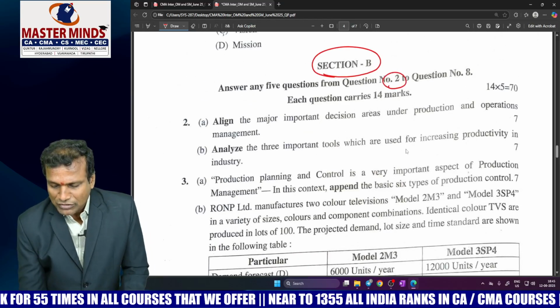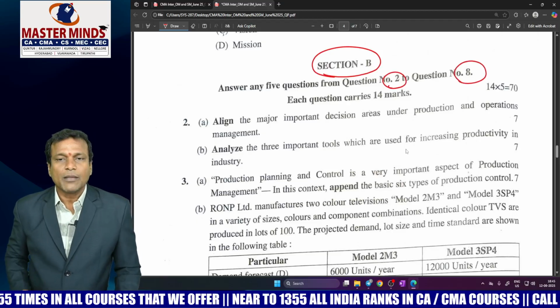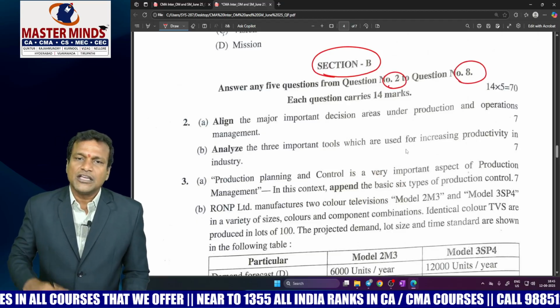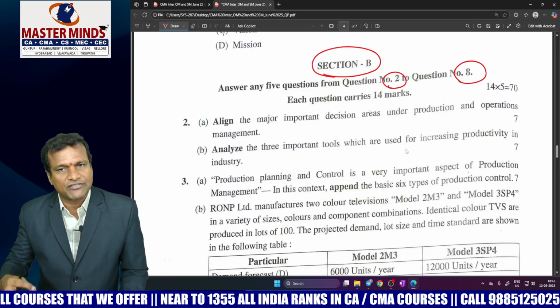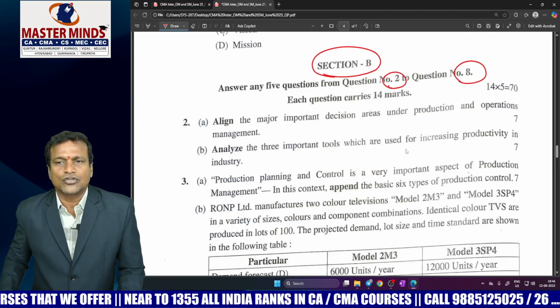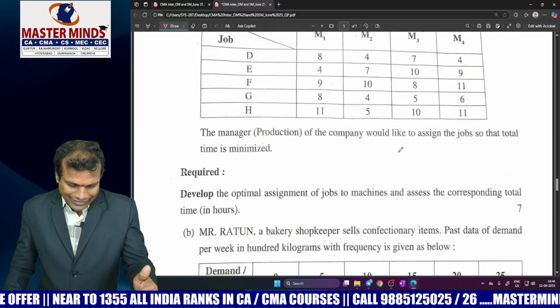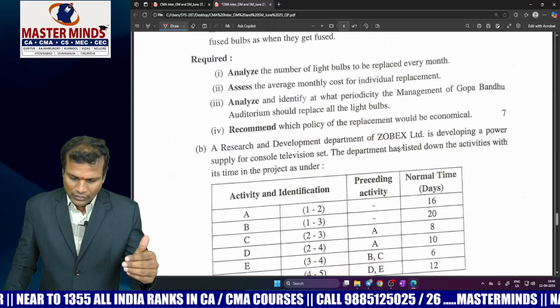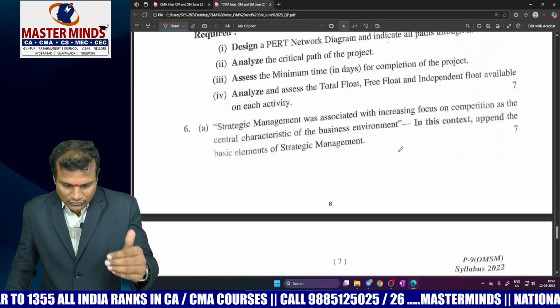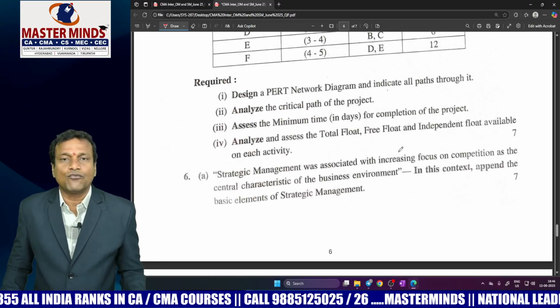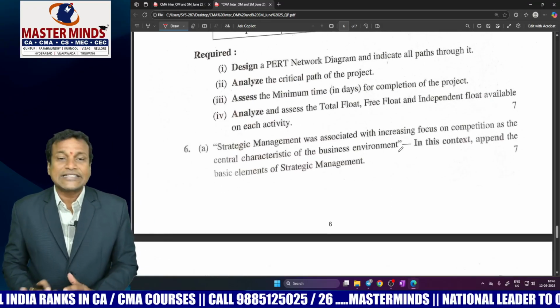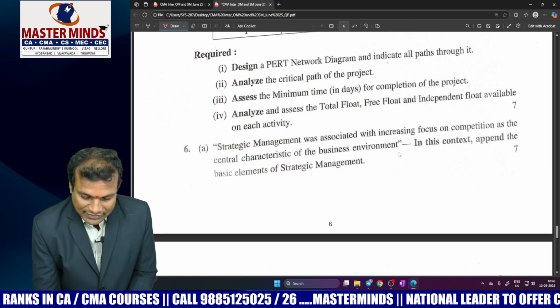Now let's focus on Section B. There will be questions 2 to 8, meaning 7 questions. Each question carries 2 sub-questions of 7 marks each, 7 times 2, or 14 marks. The first are questions 2, 3, 4, thereafter 5 and 6. Up to question number 5 you have OM descriptive questions. Now let's analyze question number 6A.